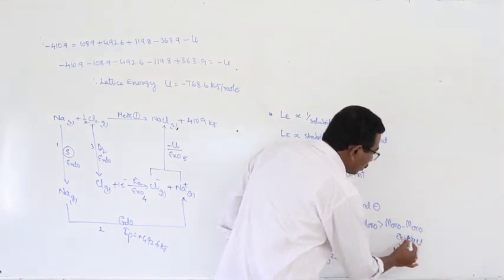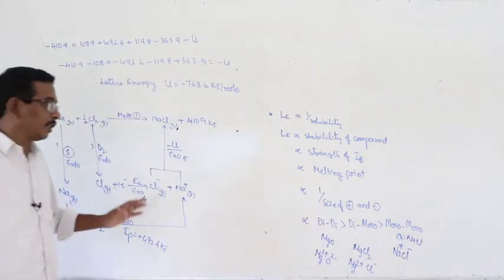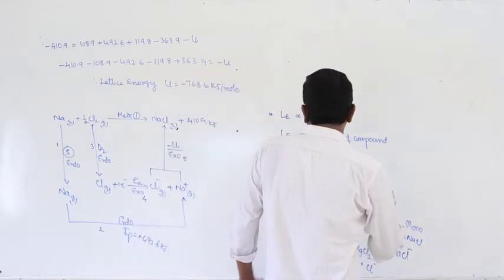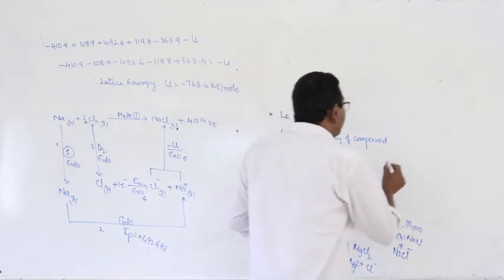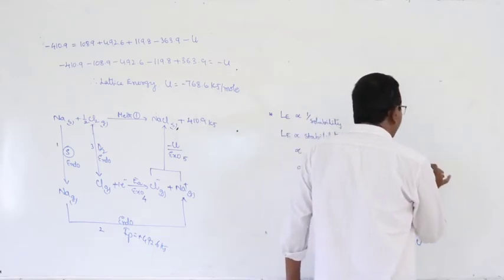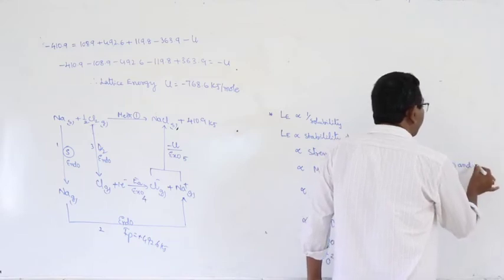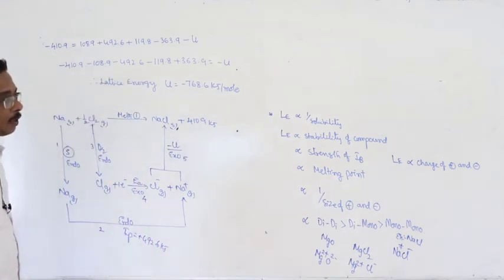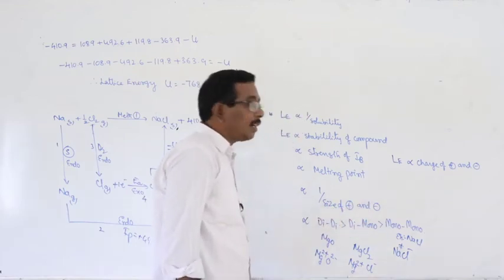These are all examples of the factors that are affecting the lattice energy. Here this is the size. And next, lattice energy is also proportional to the charge. Lattice energy is directly proportional to charge of cation and anion, inversely proportional to size of cation and anion.